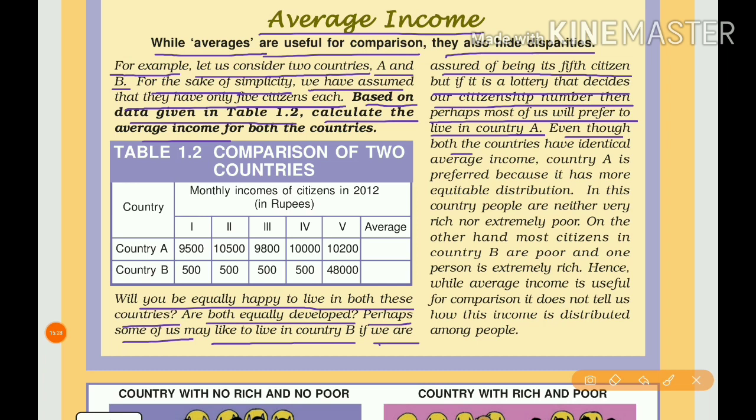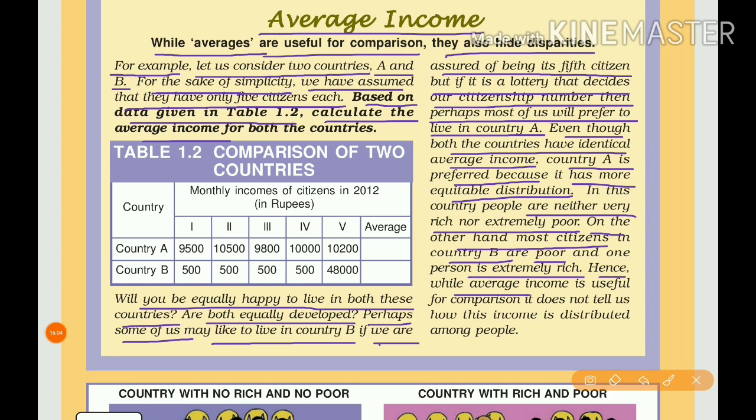Even though both countries have identical average income, country A is preferred because it has a more equitable distribution. We prefer country A because there is no huge gap between the rich and poor. For the majority, income is equitably distributed. In this country, people are neither very rich nor extremely poor. On the other hand, most citizens in country B are poor. All 4 citizens are poor and one person is extremely rich.